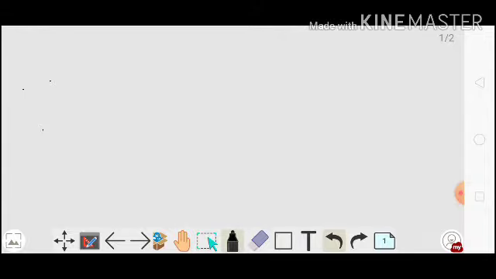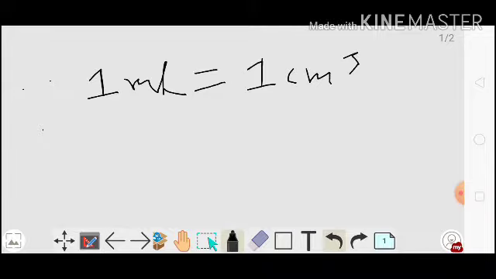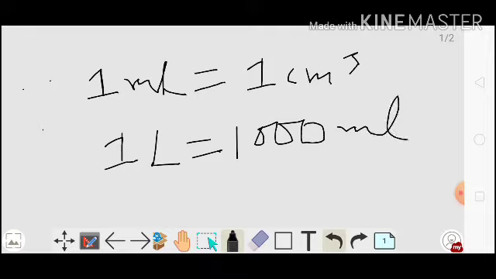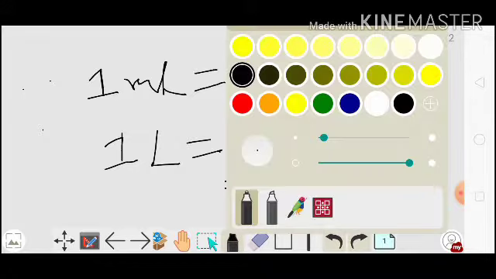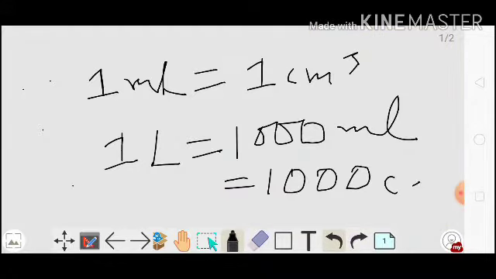Actually 1 ml is equal to 1 centimeter cube. 1 liter is equal to 1000 ml, right? And 1000 ml means 1000 centimeter cube. For centimeter cube we also write cc. Okay, this is the conversion.